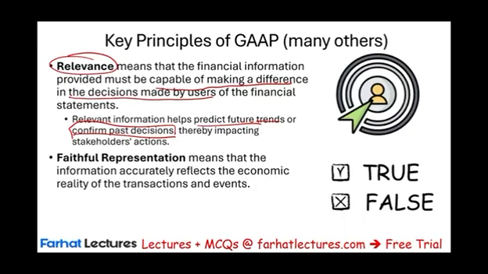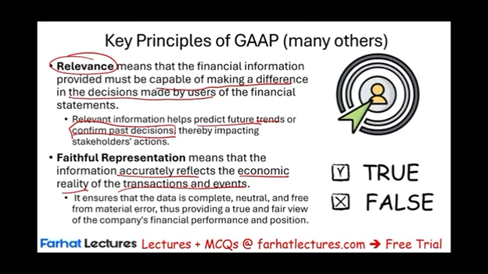It means it's true, reflecting the true economic reality of the transaction and event. So the transaction that you are reporting actually happened. This ensures that the data is complete. We have completeness, neutral. It doesn't favor one group over the other, and free from error. You cannot have errors. Now, you can have minor errors, but you cannot have major errors. The key is to provide a true and fair view of the company's financial performance and position.